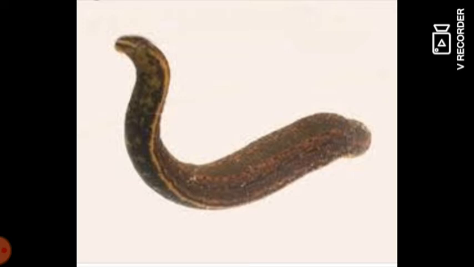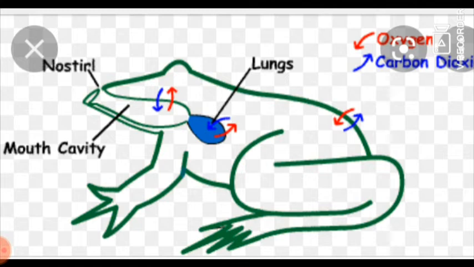But in amphibians, what is this? Frog, right? These are animals that can live both on land and in water. The frog, newts and salamanders all respire through the skin, but only when they are in water.